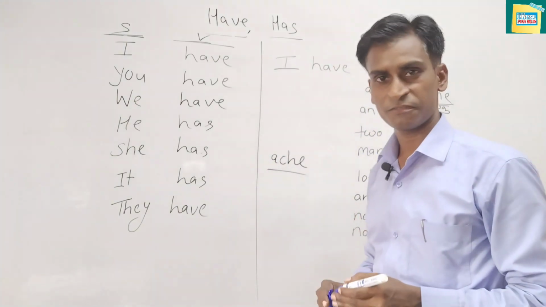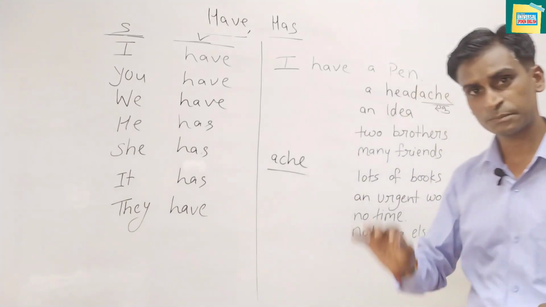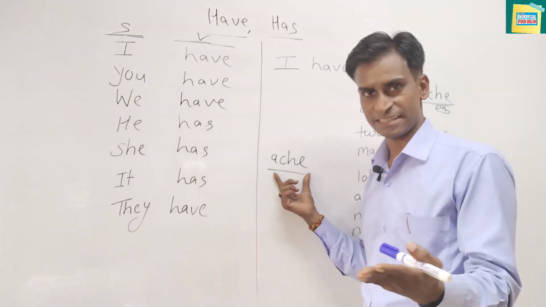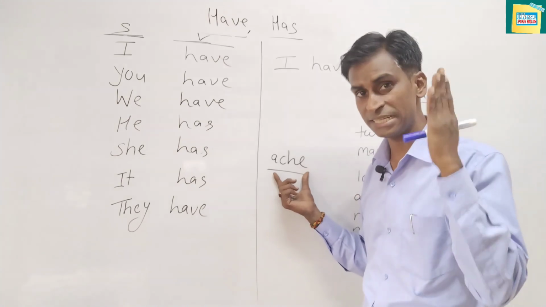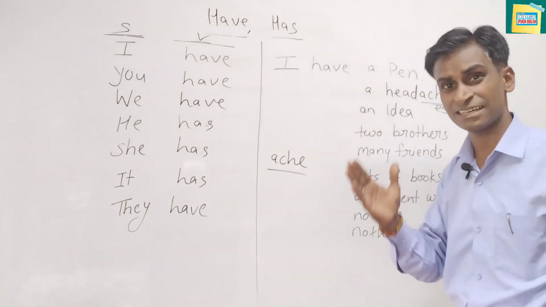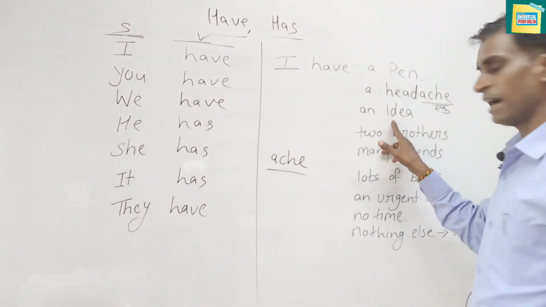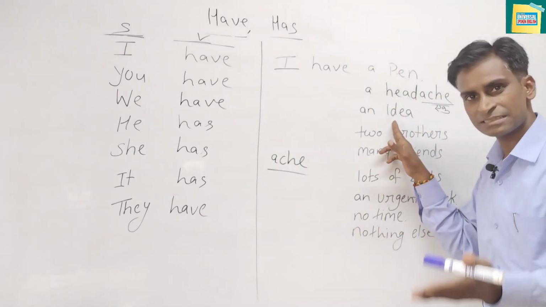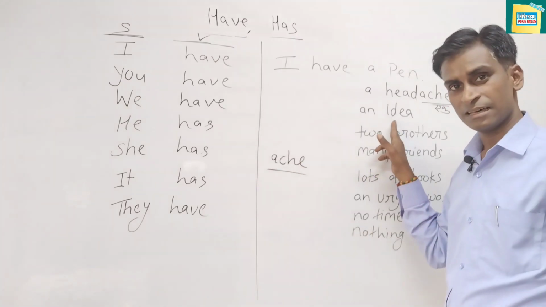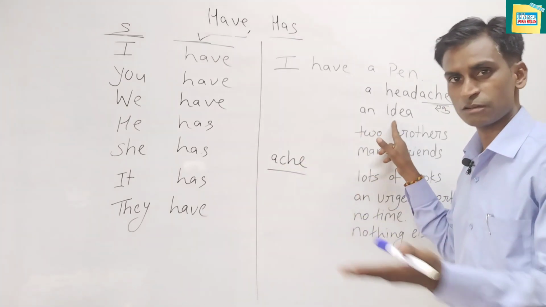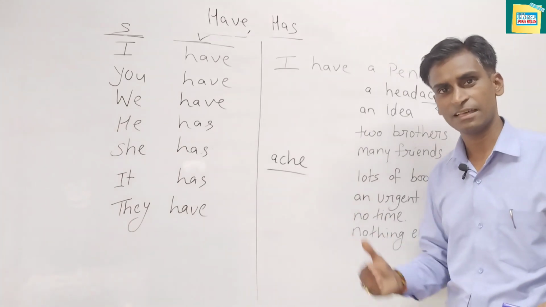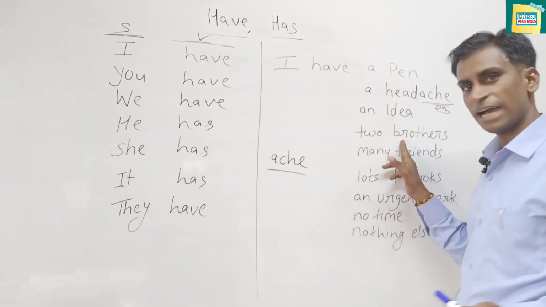It is very tough to read. Sometimes we are confused about what it is. It is ache, headache. You must have heard many times that this is written ache, headache. I have a headache. मुझे सिर दर्द है. And here I have an idea. You have already heard this sentence many times, in movies, and teachers and lots of friends also speak. I have an idea. मेरे पास एक idea है. I have an idea.